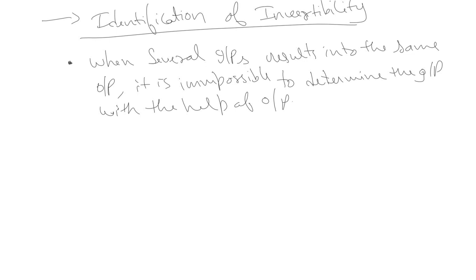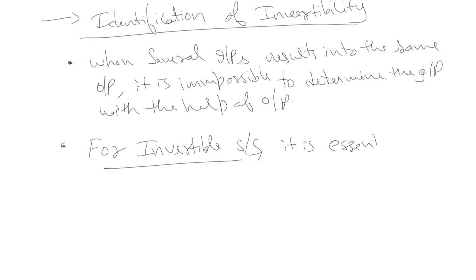Alright, so based on this, we can say that for an invertible system, it is essential that every input has a unique output, so that there is a one-to-one mapping between the input and the corresponding output.